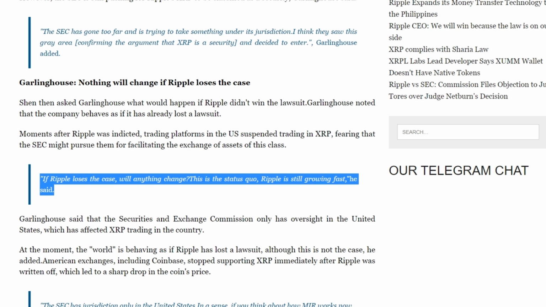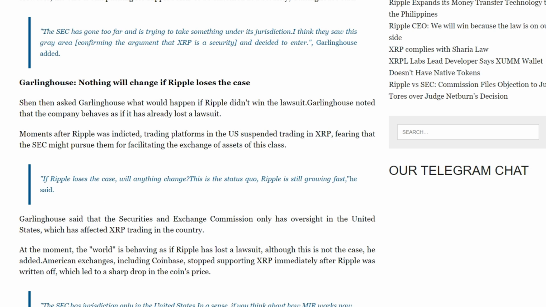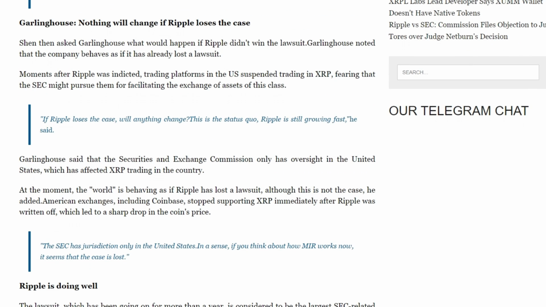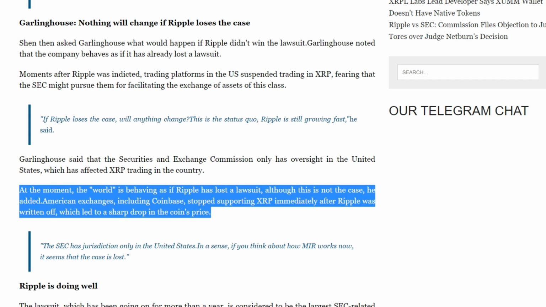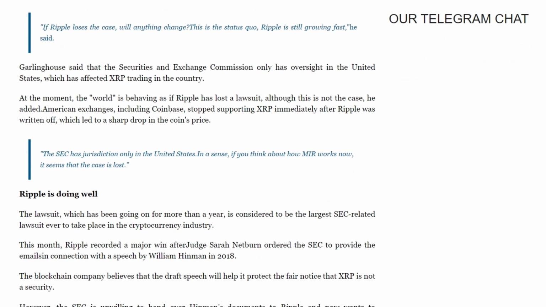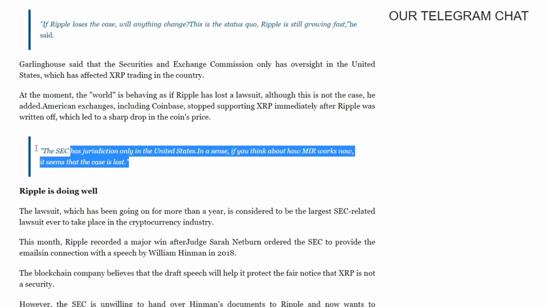The lawsuit, which has been going on for more than a year, is considered the largest litigation involving the SEC that has ever occurred in the cryptocurrency industry. This month, Ripple recorded a major victory after Judge Sarah Netburn ordered the SEC to provide emails related to William Hinman's speech in 2018. The blockchain company believes that the drafts of the speech will help its defense of fair notification that XRP is not a security.